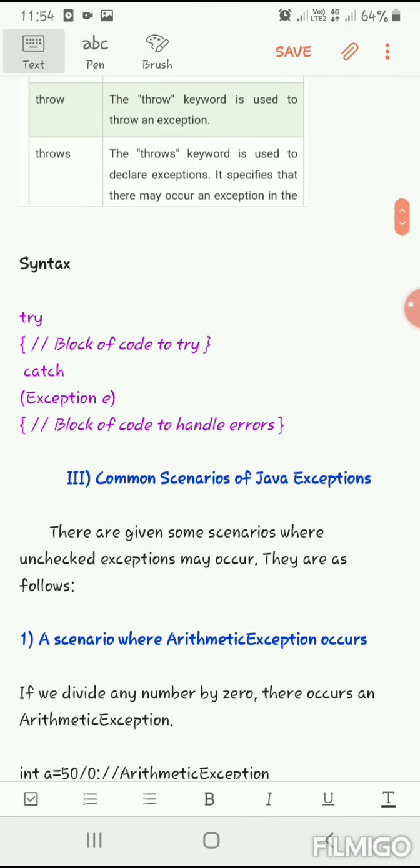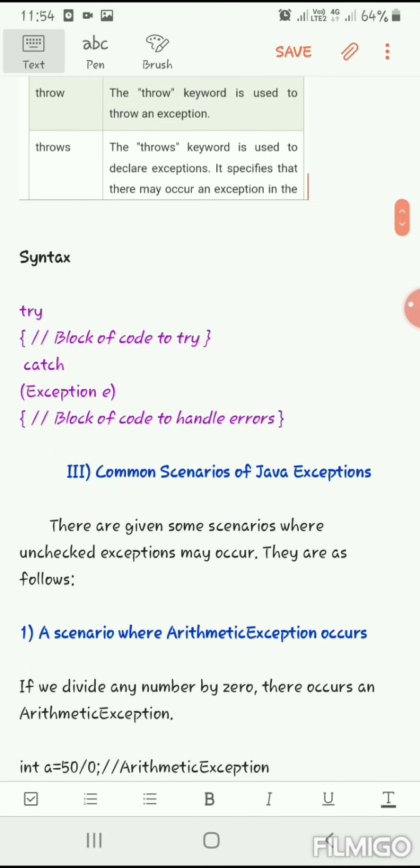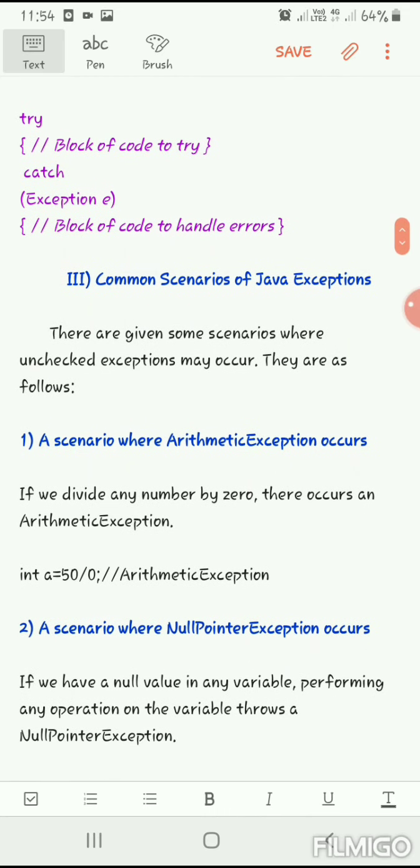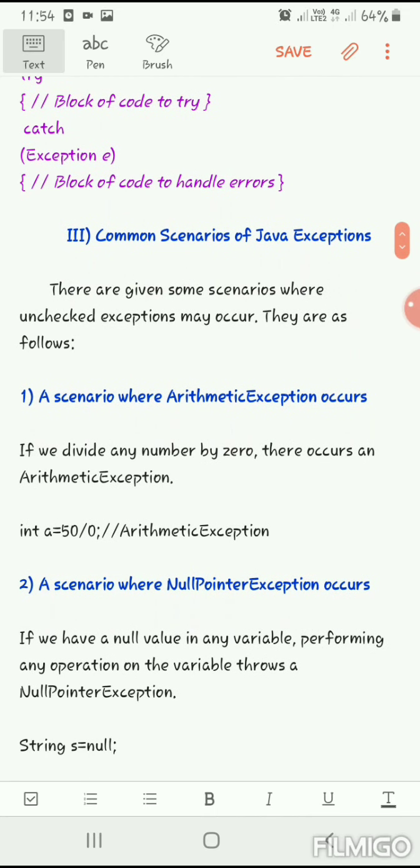Now the syntax of exception handling: try, block of code to try, then catch, where the exception will be handled. As I said, the try block will raise the exception and the catch block will handle it. Firstly we saw what exception handling is, secondly we saw the common keywords, and thirdly we are going to see the common scenarios of Java exceptions. There are so many exception scenarios in Java.